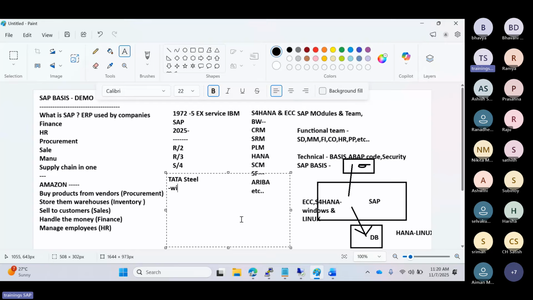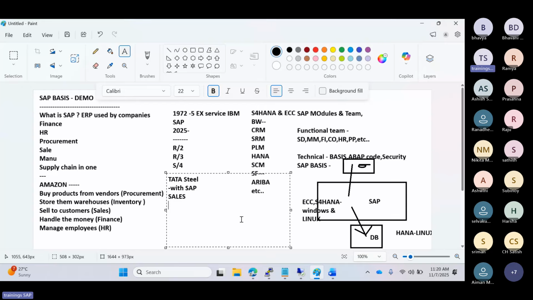Then with SAP, the purchase team creates the sales order in SAP. They create the sales order using the SAP application in the front end. Just a single screen, they will open the sales order. Then the warehouse updates the goods receipt and everything. SAP automatically updates the inventory. SAP automatically posts the account entry in the finance. So everything happens in real time. So no manual work here. No mistakes, no manual work. Everything will be real time. So they will use the analytics reports.